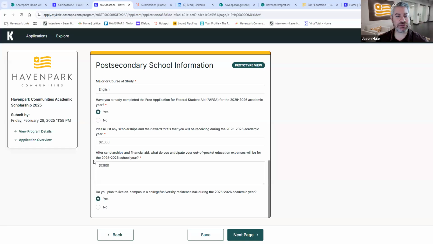After scholarships and financial aid, what do you anticipate your out-of-pocket education expenses will be for the 2025-2026 academic year? So this is just kind of ballparking it. After any financial aid that you anticipate, federal, state, any institutional scholarships that you think you might end up receiving, what do you think, out of pocket, that you and your family are going to have to pay for that academic year? And then, do you plan to live on campus at that college or university residence hall during that 2025-2026 academic year?